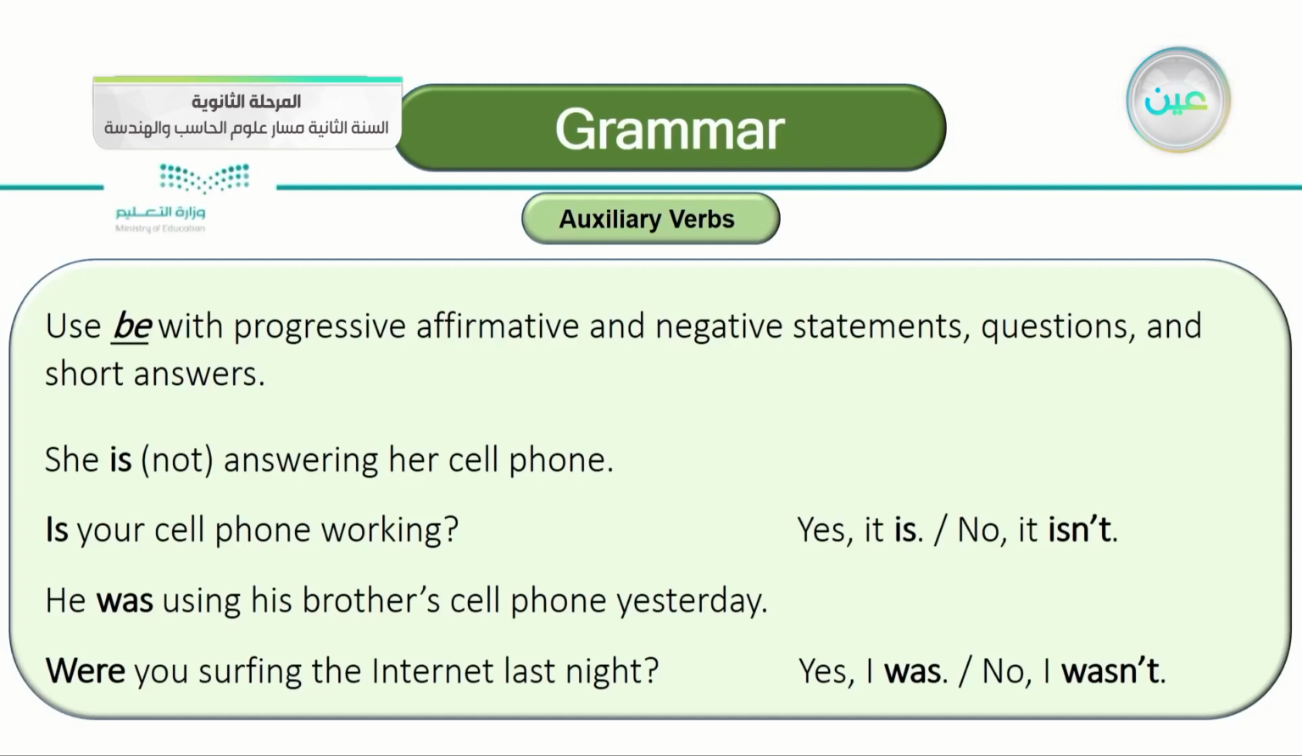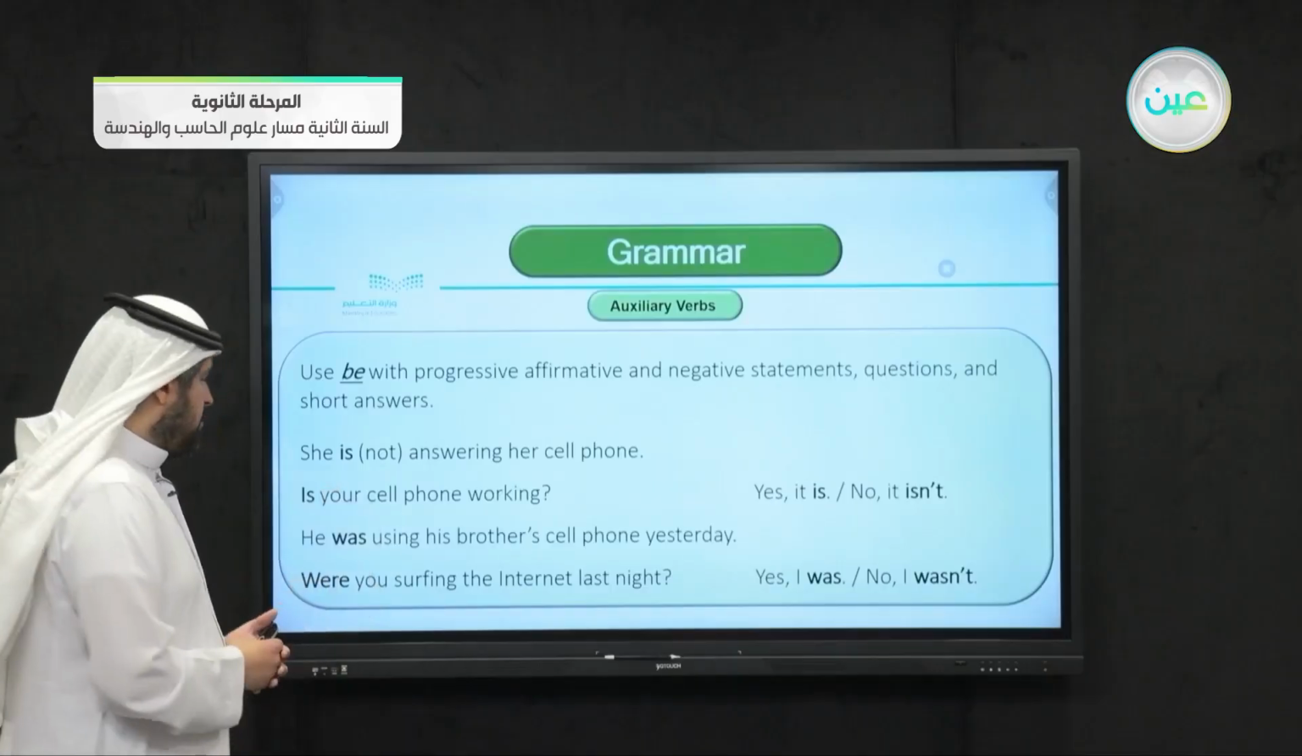In the question form here, just like we saw previously: Is your cell phone working? This is a yes/no question. You begin with the auxiliary verb, then the subject, then the main verb, working. Is your cell phone working? Yes, it is, or no, it isn't. So you say either yes, it is, or no, it isn't. And remember to write the same auxiliary verb.